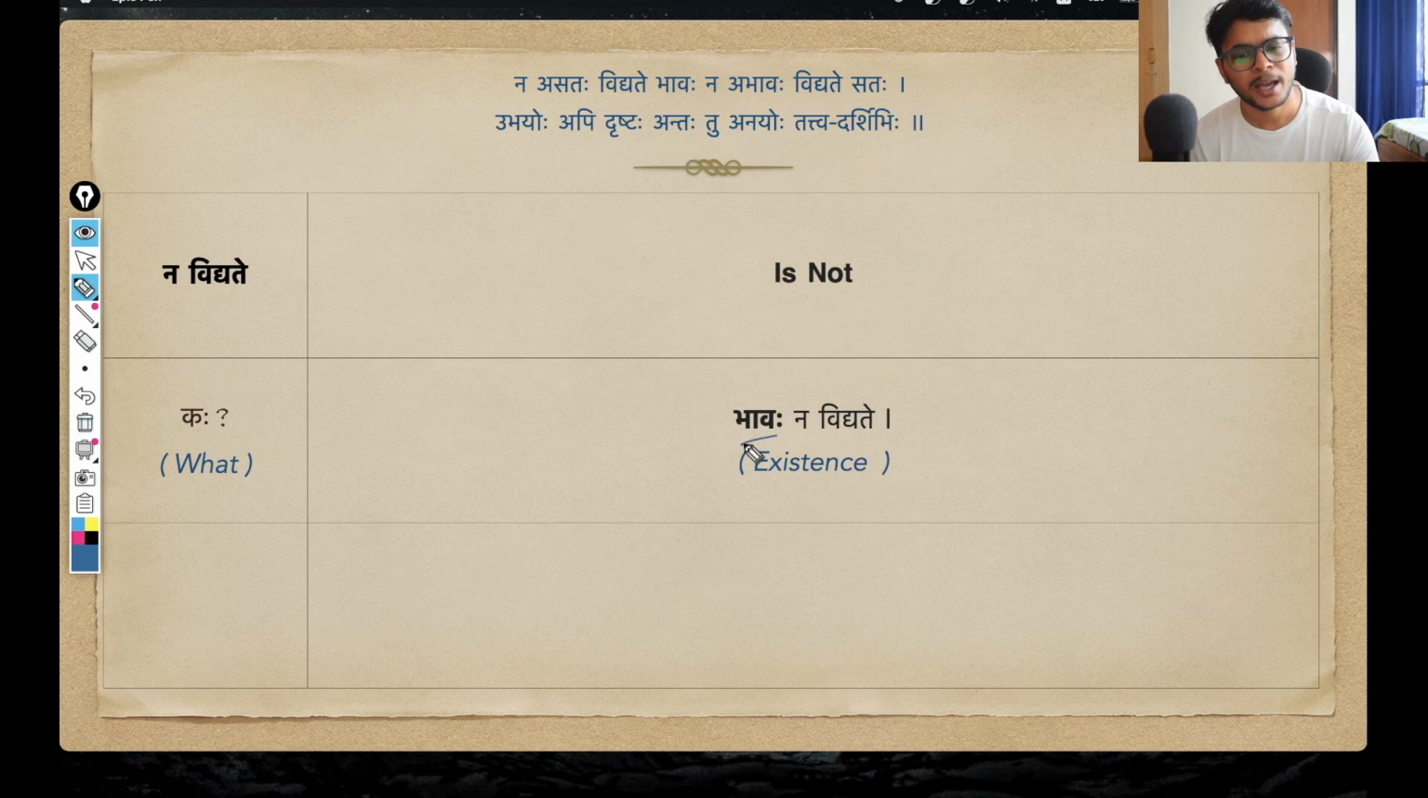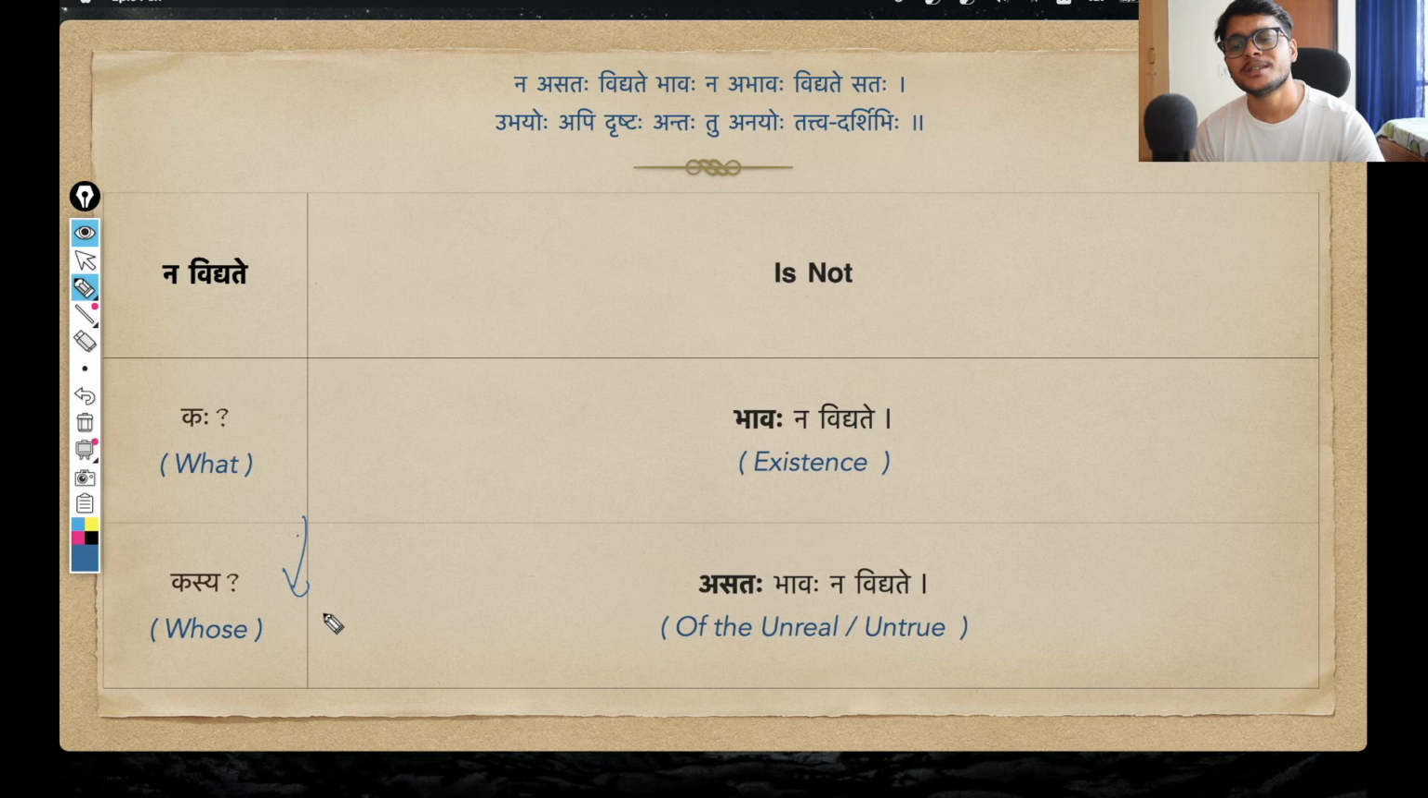Just giving this example to show what is the use of this particular pratyay. But anyways, coming back, bhavaha na vidyate. Of course, this is in the first case, prathama vibhakti, right? Because this is the karta of this action. What is not? Bhavaha is not. The existence is not. So prathama vibhakti ekvachana form, the pratipadika bhava changing into bhavaha. Okay, very clear on this, right? So we will move on.